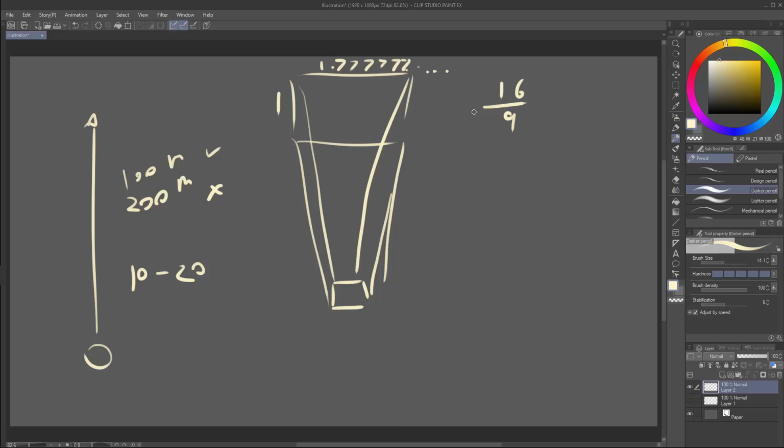Whether this was the best ratio or not is questionable. There are of course other options, and these are better for composition. For example, we could have the ratio to 1 to the square root of 3, or we could have the ratio of 1 to the square root of 5, both of which are objectively better for composition. A lot of the reason why this ratio was decided on comes from the history of cinema. Originally, cinema had a ratio of 4/3. All of your original films were recorded with this ratio, and when the television was invented, it used this ratio because this ratio matched up with film.